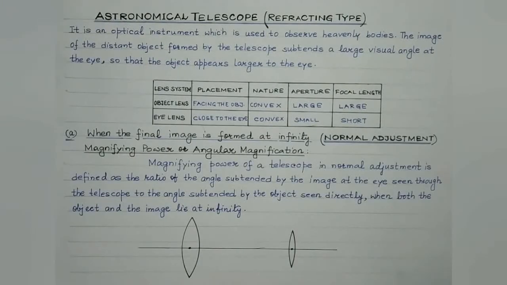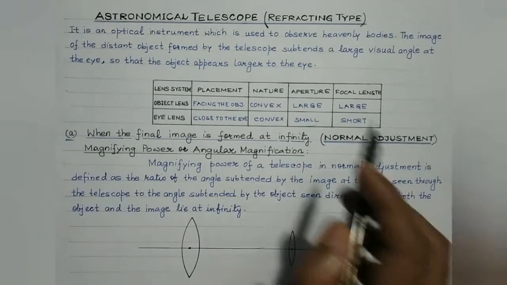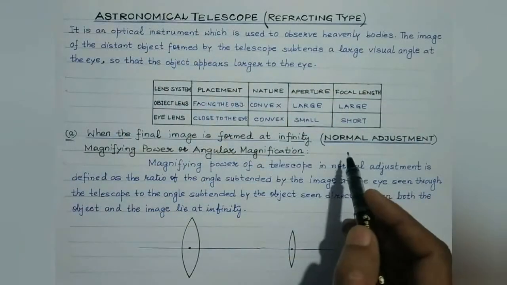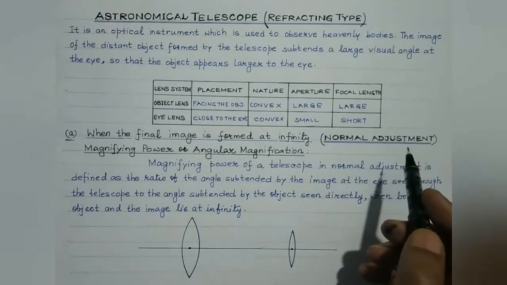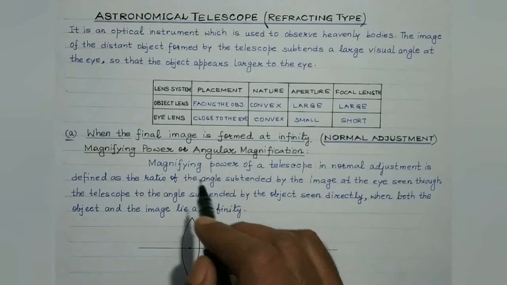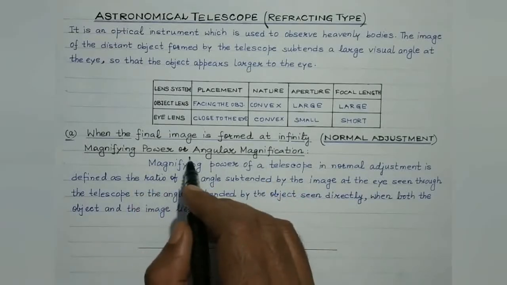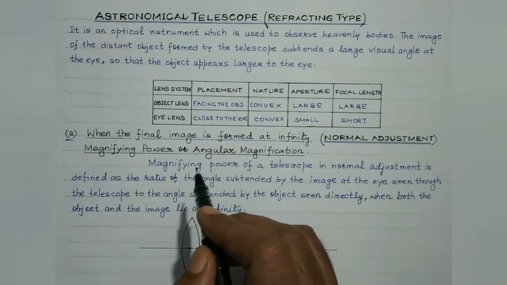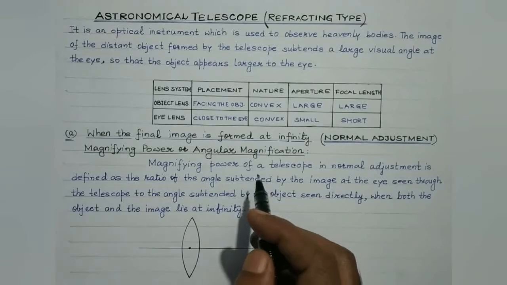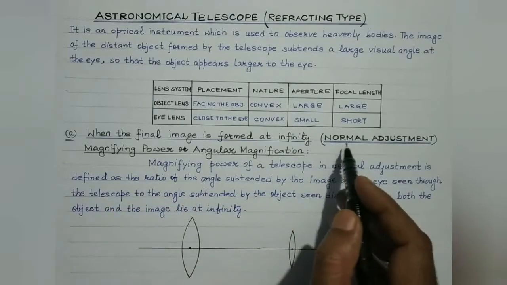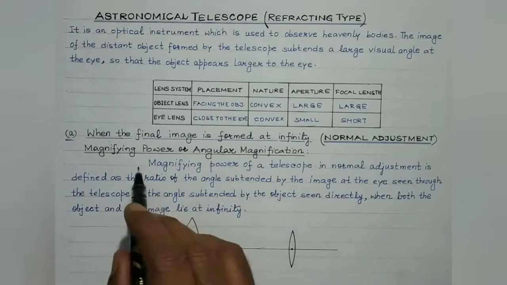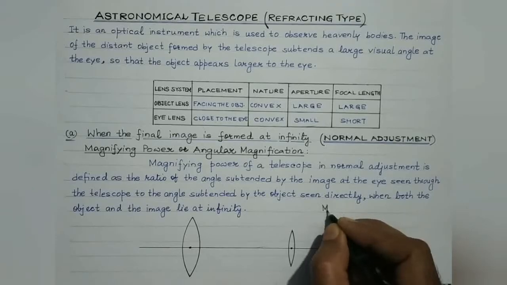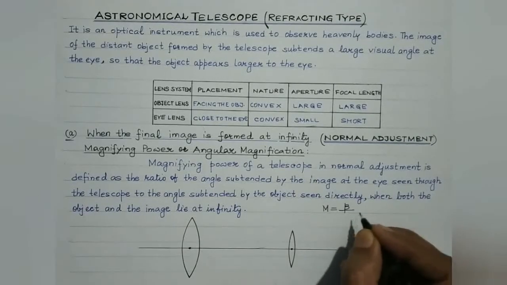So as usual students, we'll be discussing two cases in case of astronomical telescope refracting type. Case 1 is known as normal adjustment, that is when the final image is obtained at infinity. So let's try to define the magnifying power or angular magnification of an astronomical telescope for this particular adjustment. And thereafter we'll try to find out a mathematical expression for the magnifying power for normal adjustment, right? So, as per the definition we are aware, magnifying power is given by the ratio of beta and alpha.